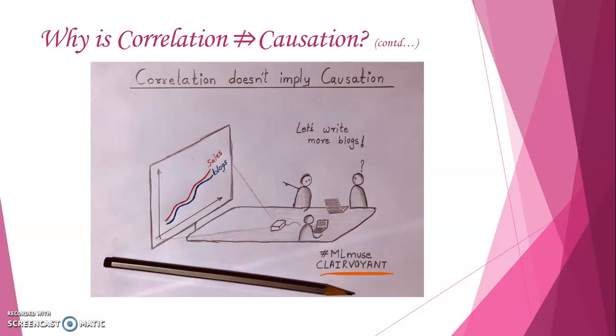Similarly, if that person is smart enough, he will be more expressive in nature, which might inspire him to write more blogs. So, according to me, one causal factor in this case could be the smartness of that particular salesperson. Because of that factor, he is writing more blogs as well as he is capable of making more sales. So there is correlation between sales and blogs, but the relationship is definitely not causal.